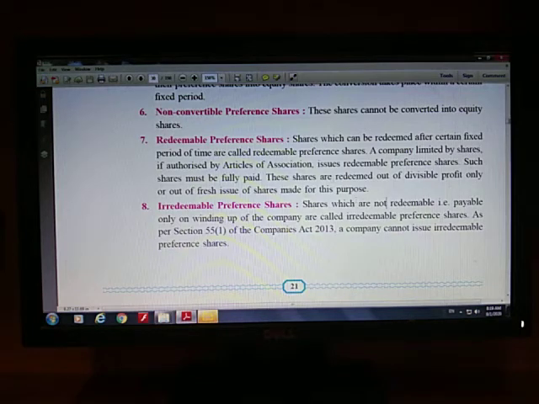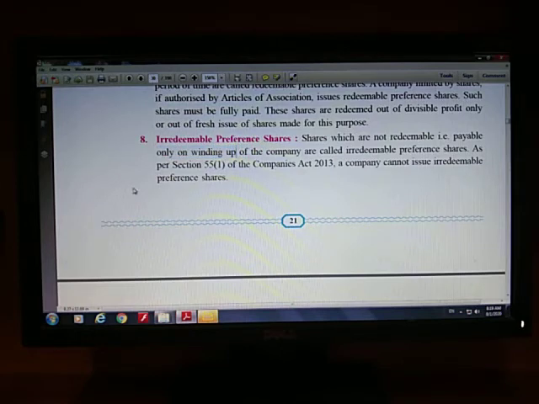And on the contrary, if you have irredeemable preference shares, the shares which are not redeemable, that is payable only on the winding up. Here you can see you will get back the amount which you have invested in irredeemable preference shares only at the time of winding up of the joint stock company, which is also called liquidation, liquidation or winding up, right?